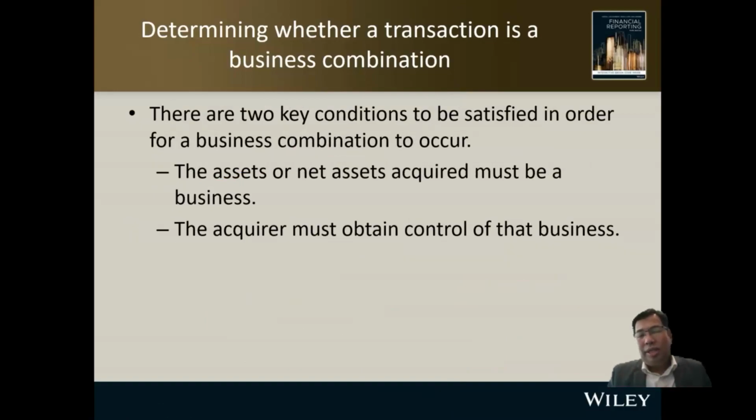There are two key conditions to be satisfied in order for a business combination to occur. Number one, the asset or net assets acquired must be a business. You acquire a business. And number two, the acquirer must obtain control of the business. Must have control over the business. So these are the two key conditions in order for a transaction to fall under business combinations.